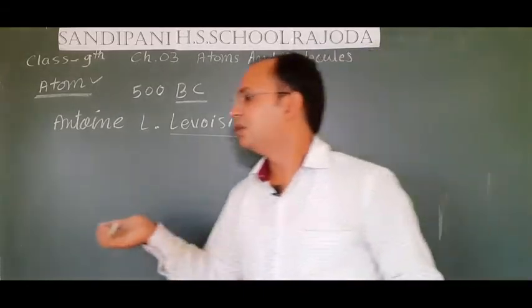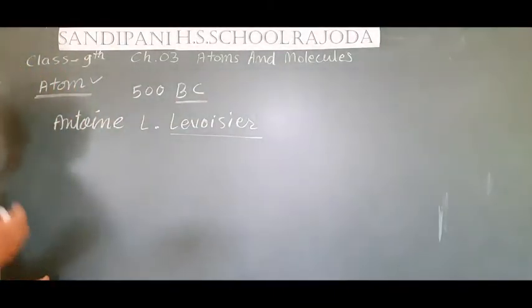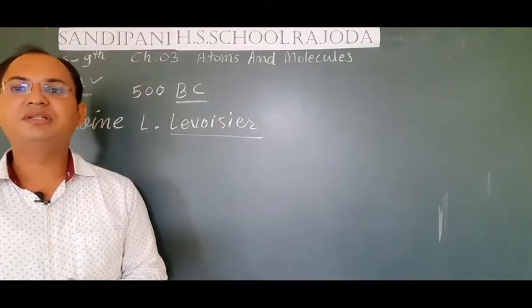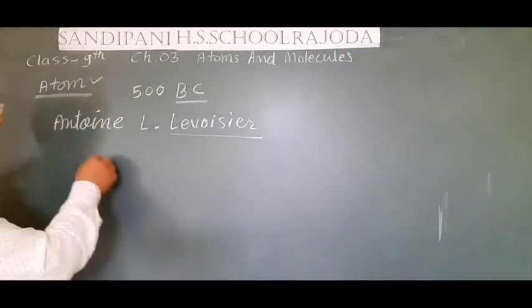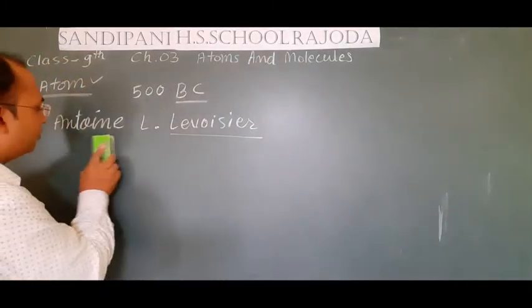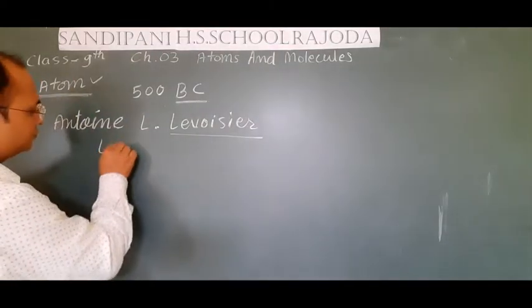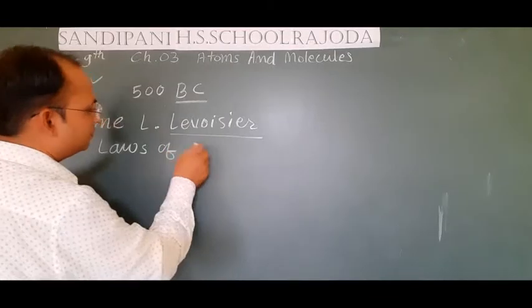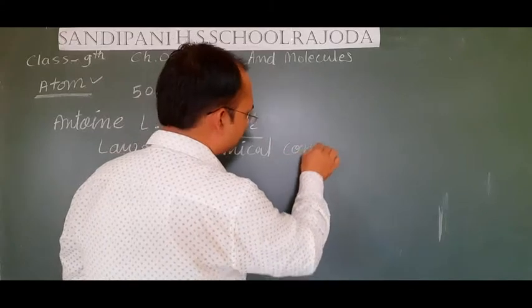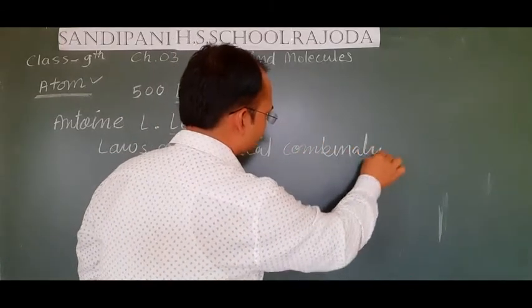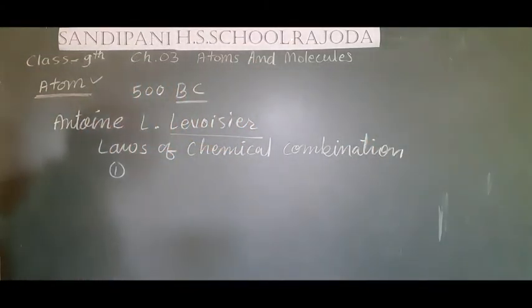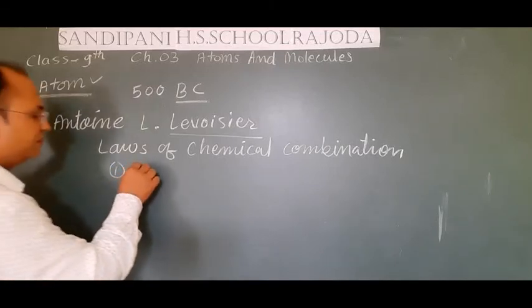So students, Antoine Lavoisier later on gave two laws related to the combination of atoms. Let's see those laws. All these laws are known as the laws of chemical combination, and the very first law that was given by Antoine Lavoisier was the law of conservation of mass.